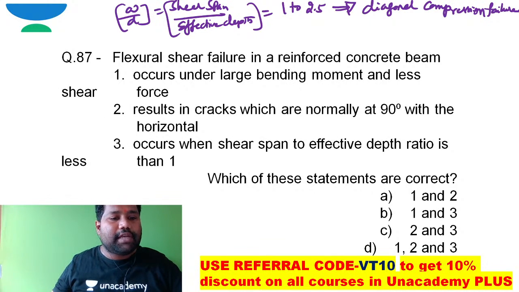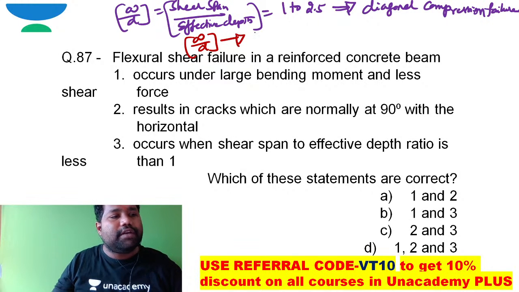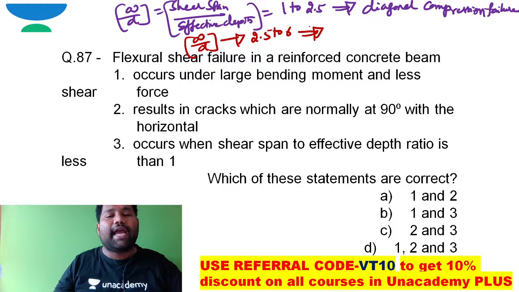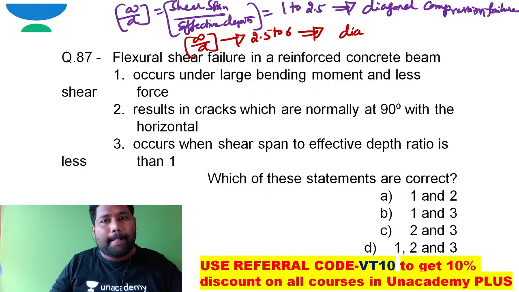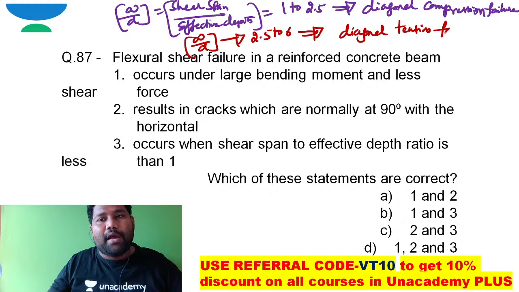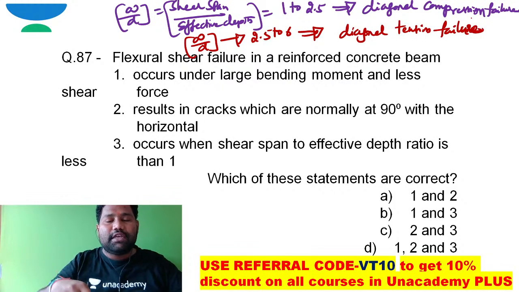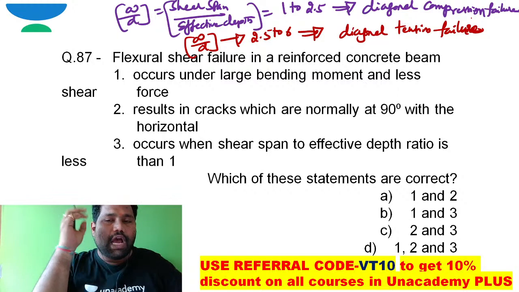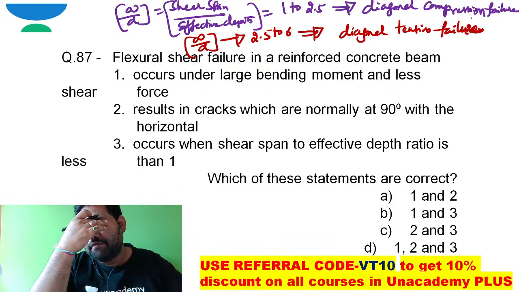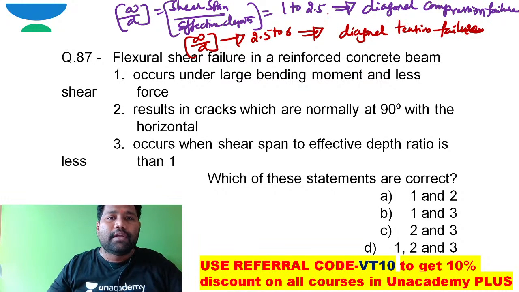Next, when the a by d ratio, shear span by depth ratio, is between 2.5 to 6, in such a case diagonal tension failure is possible. I will show this diagonal compression failure and diagonal tension failure just after these questions are over. I will show how these cracks will come, and we will take care of everything. Don't worry.